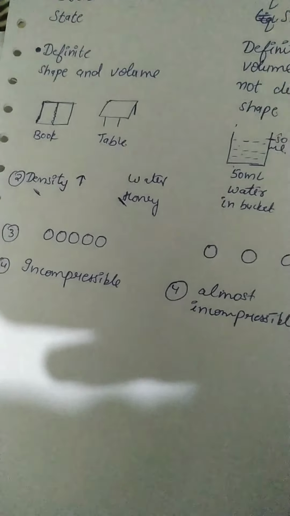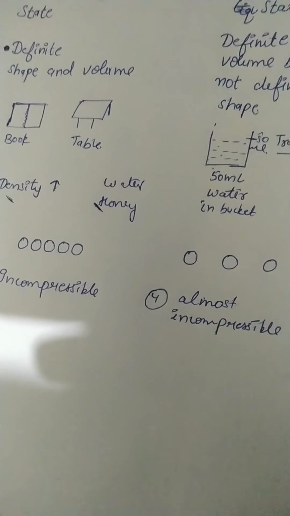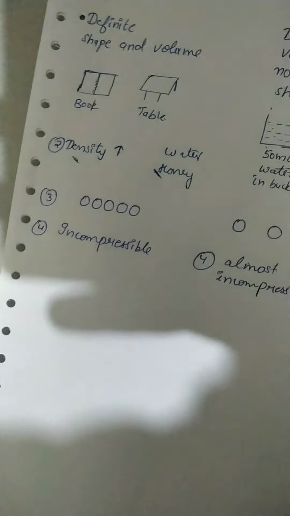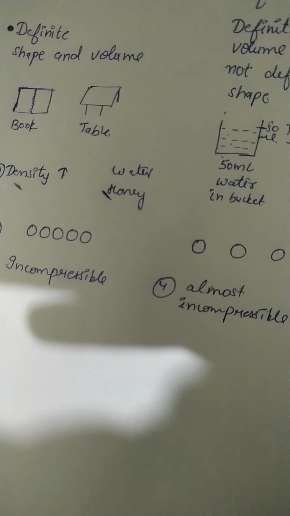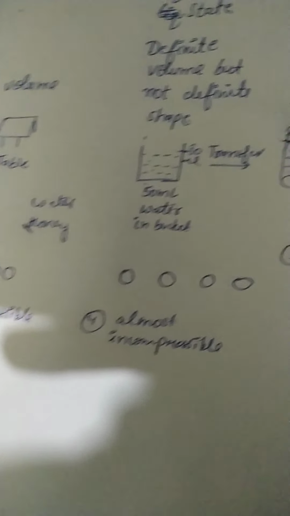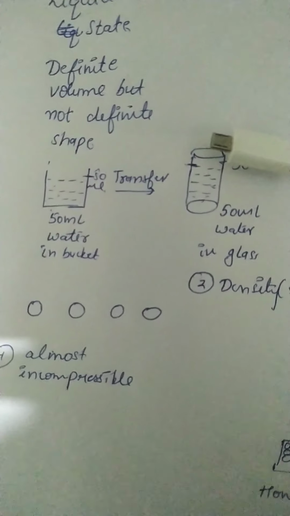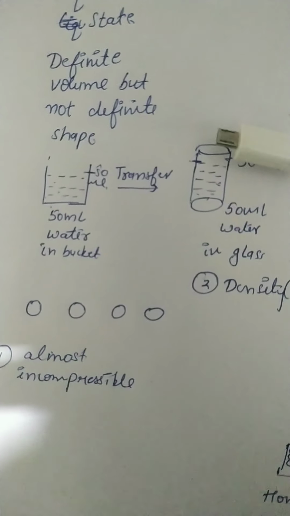Next point is solids are incompressible, meaning I cannot compress the book, or even I cannot compress the table. Compress means to try to change its shape by force. Liquids are almost incompressible, meaning we cannot even compress water much.